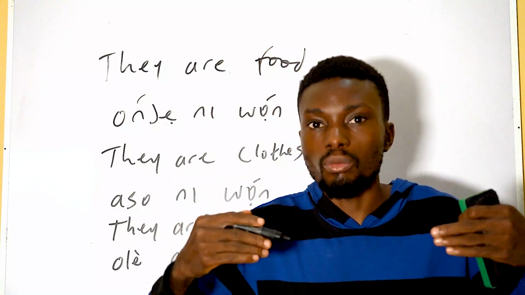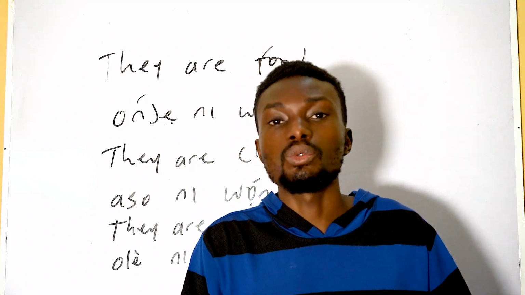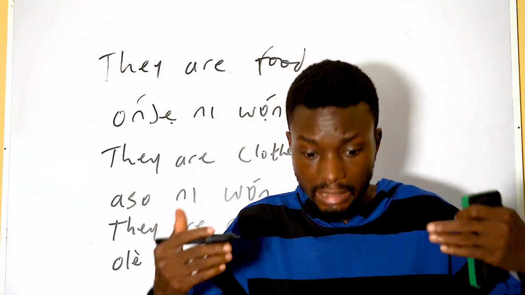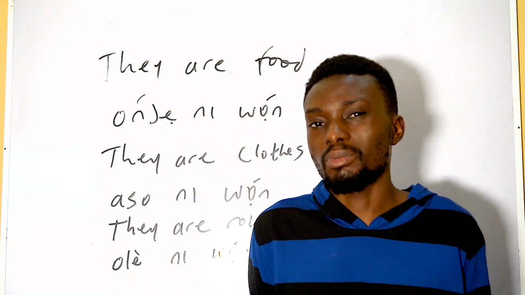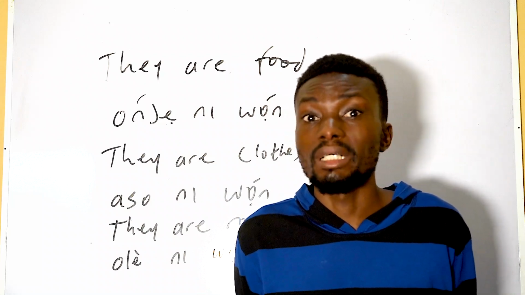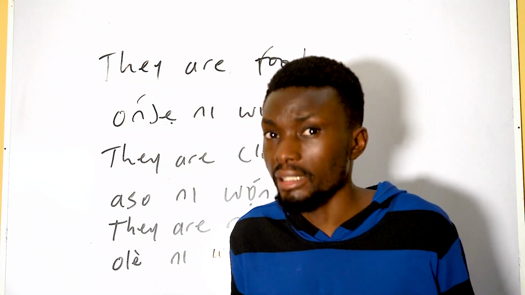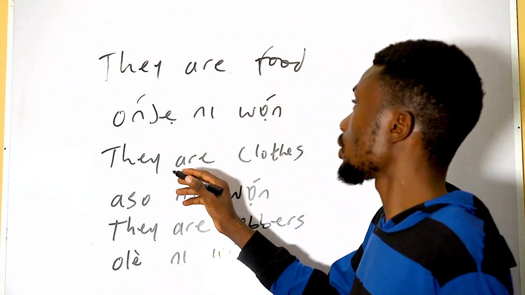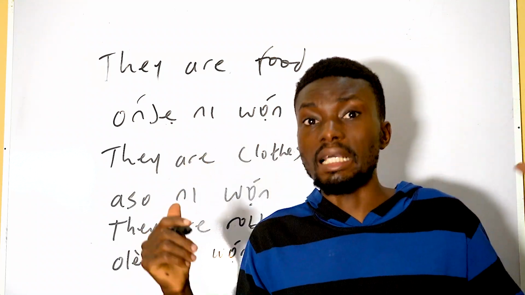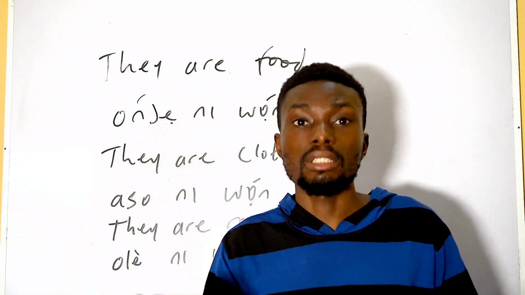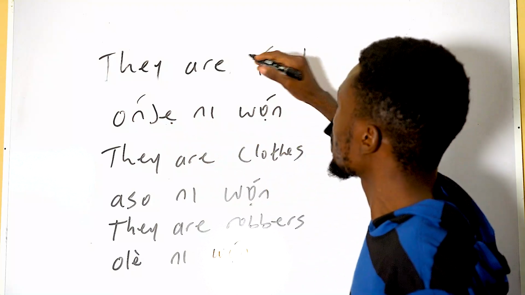So when you're also talking about what someone is, like he is this, he is that, you will say what he does. He embodies this particular feature or this profession. We're talking about profession, like he is a YouTuber. You say YouTuber ni. He is a content creator, content creator ni. So it's used to talk about what someone is, and it's also used to make reference to something, like it's a thief, it's a pen, it's a cloth. So those are different uses of ni.